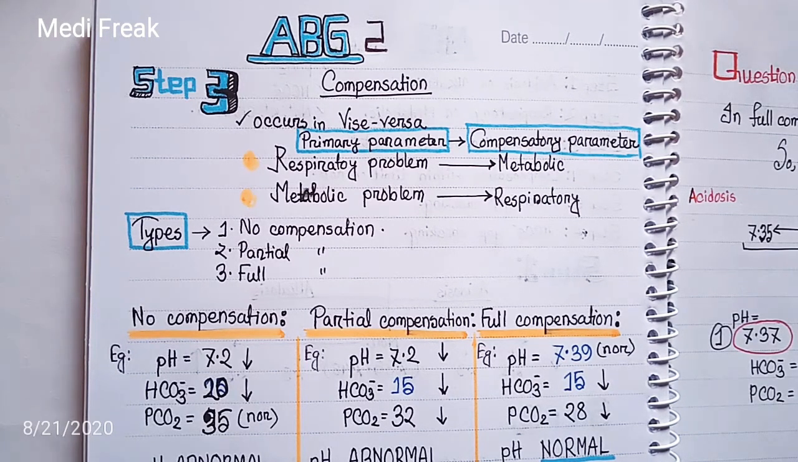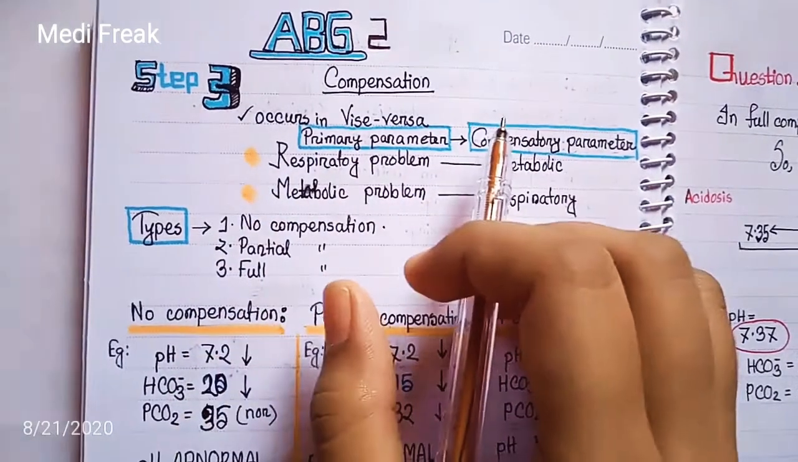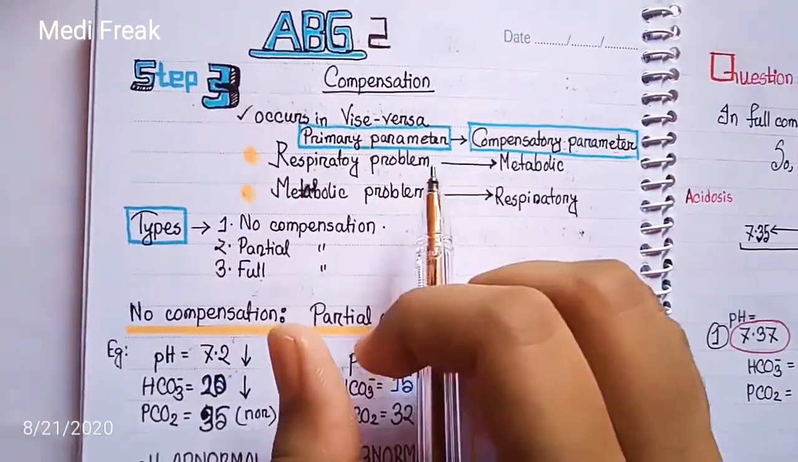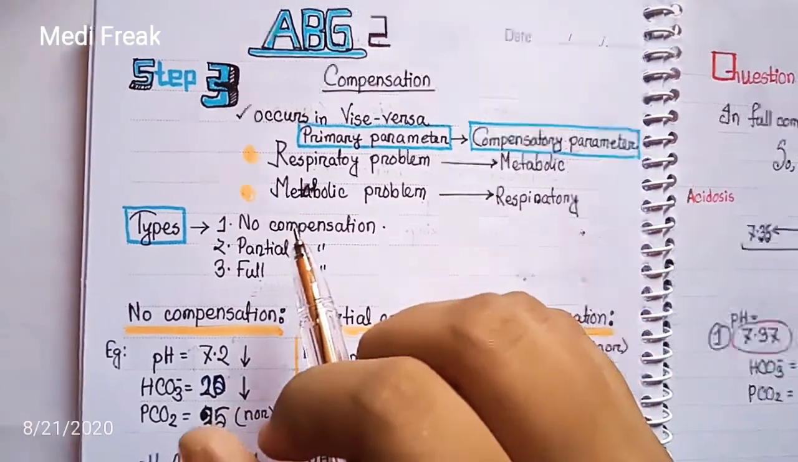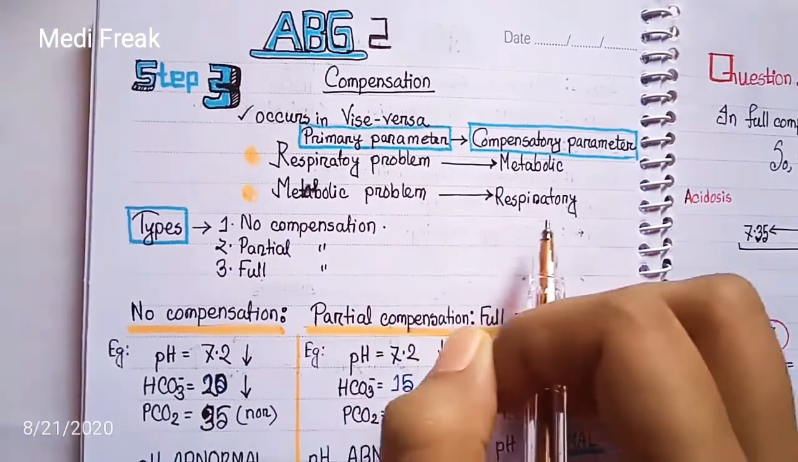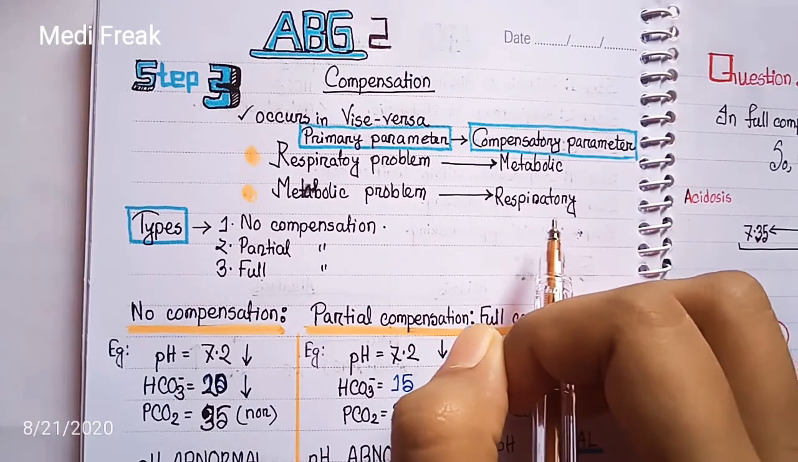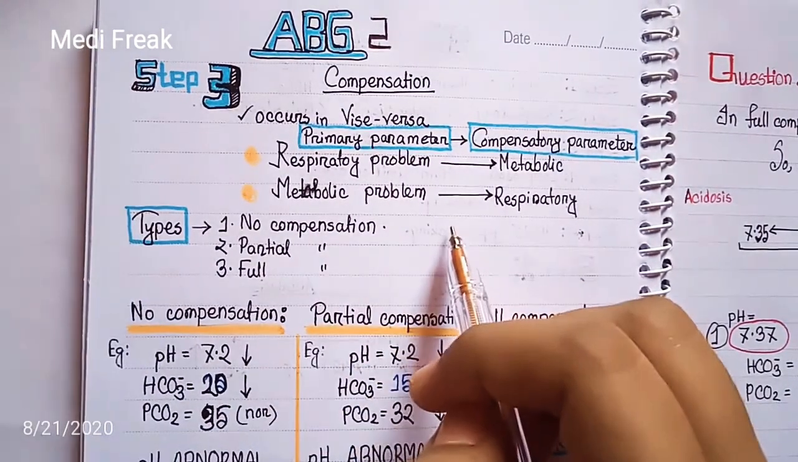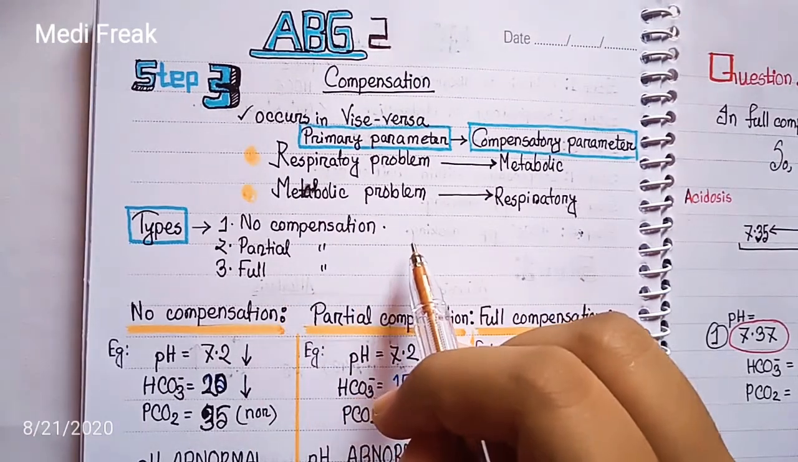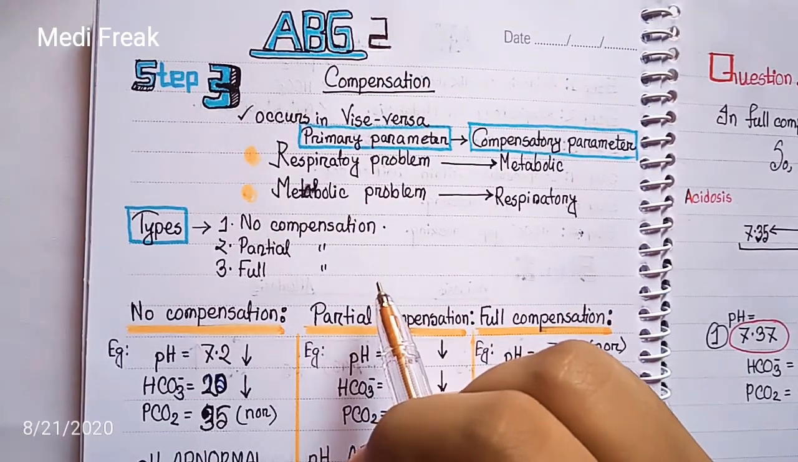So we can say the compensation occurs vice versa. Like if there is a respiratory problem, the compensatory parameter will be metabolic, and if there is a metabolic problem, the compensatory parameter will be respiratory. So what are the types of compensation? It may be no compensation, it may be partial compensation, and it may be full compensation.